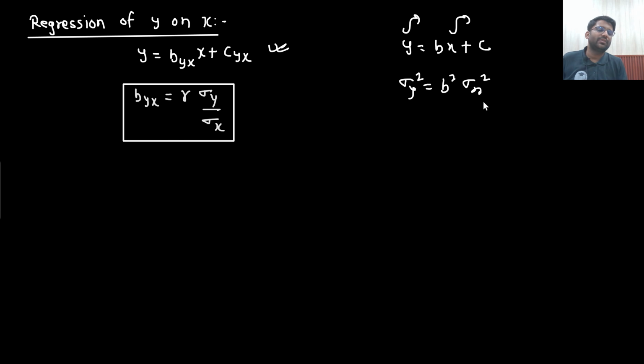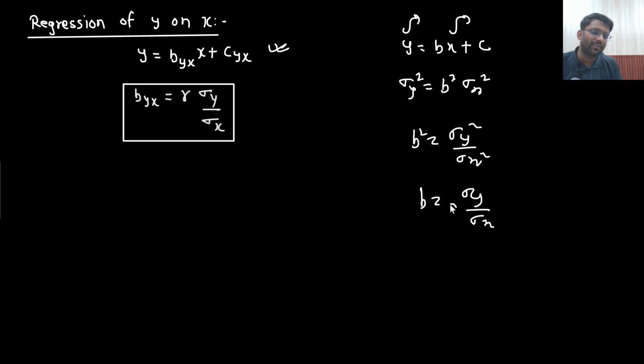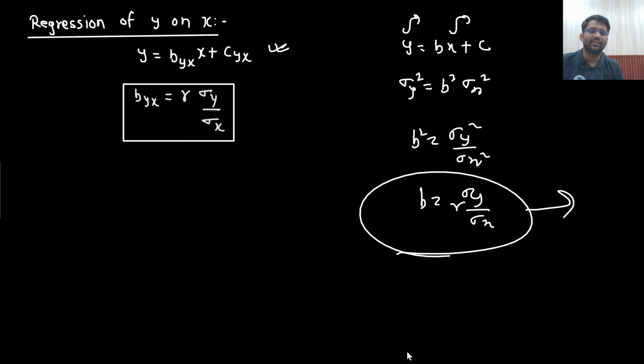Sigma y square equals b square sigma x square. What is the value of b square? Sigma y square divided by sigma x square. What will be the value of b? Sigma y divided by sigma x. Just remember that I need to multiply with the r as well. That's it. Is this calculation correct? You are doing wrong, no?